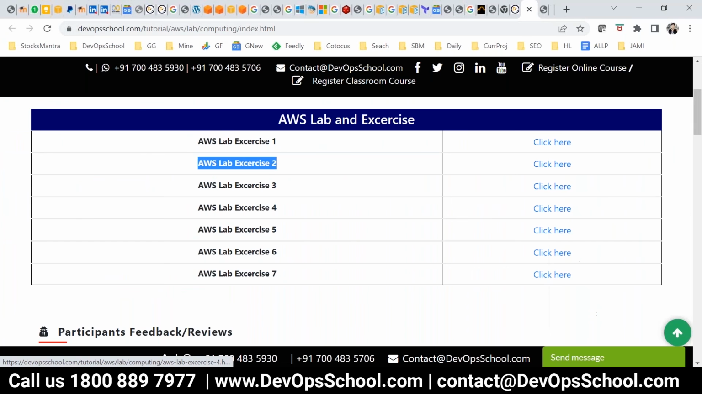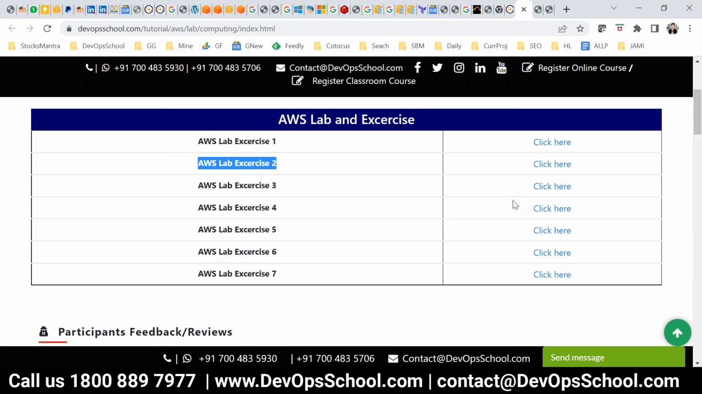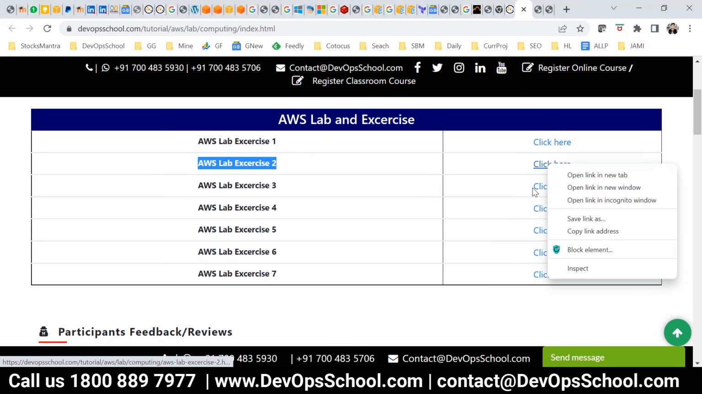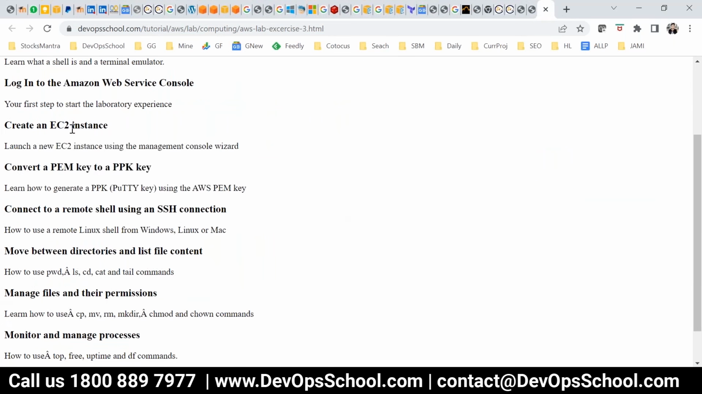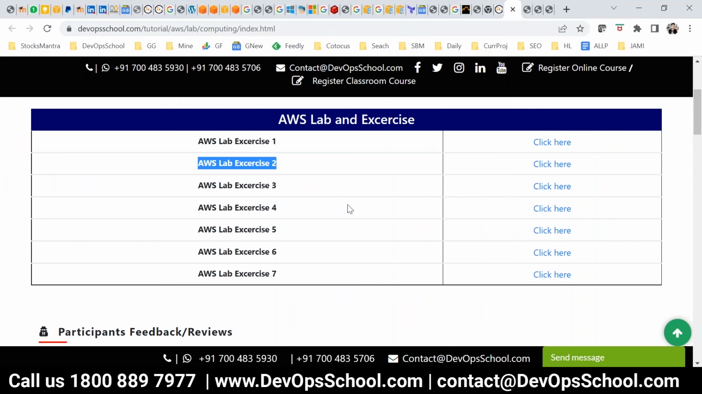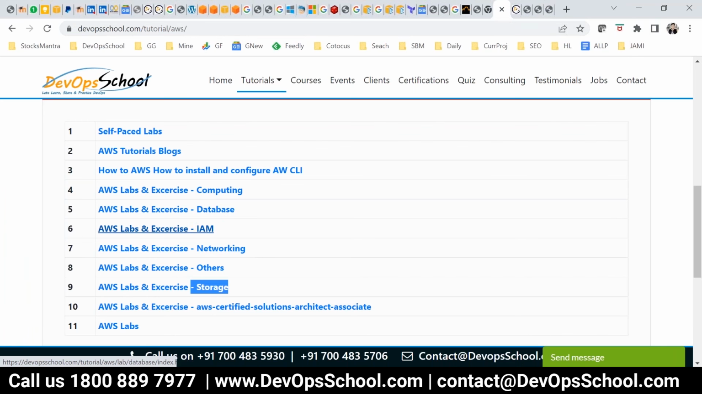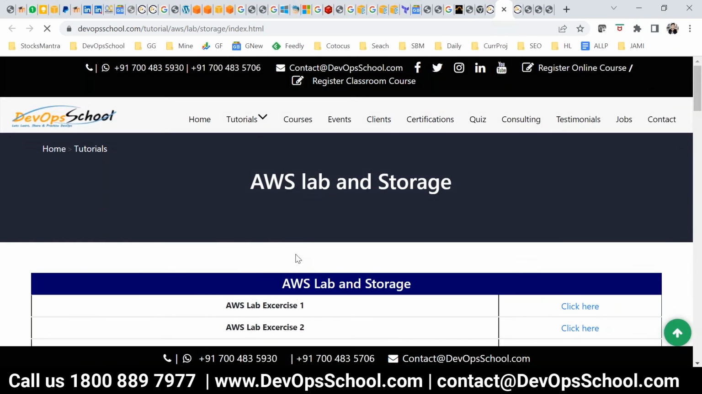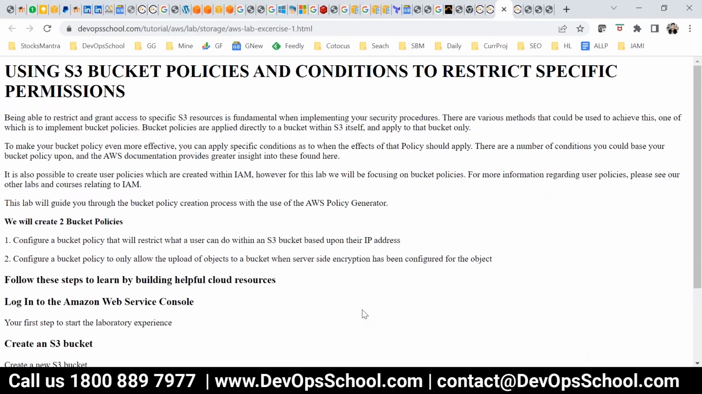Let's say lab 5. The space seems to be empty, I'll just check this. Yeah, like this. So here you have all of it, whatever I showed you in the demo. Same thing, you can practice it. Go back. Let's say storage. In storage, you have EFS, EBS and all. Here you go. Are you understanding, all of you?